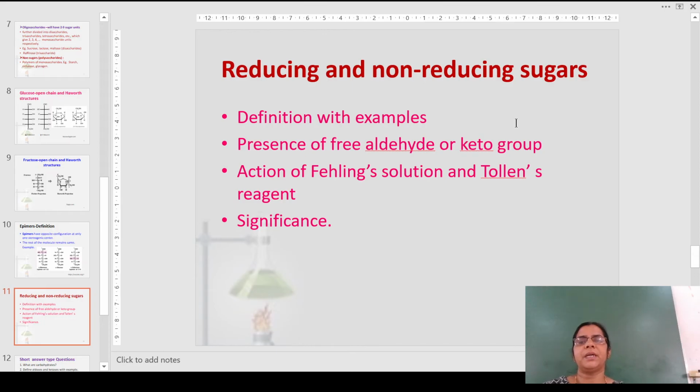Now reducing and non-reducing sugars play a significant role in our life because some sugars like sucrose are not reducing sugars, they are non-reducing sugars, whereas glucose is a reducing sugar. That means some of them will have a free aldehyde group, but when this gets reacted or forms a hemiacetal or a hemiketal, at that time the aldehyde or keto group will not be free,